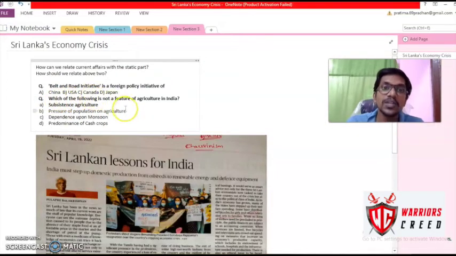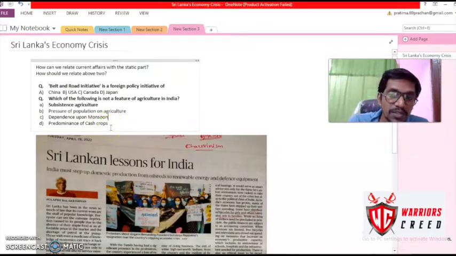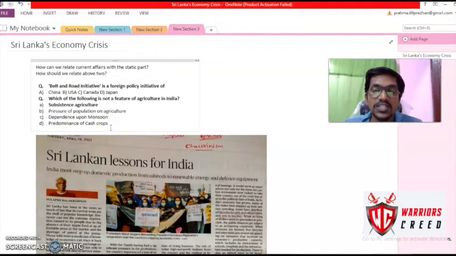Now, which of the following is not a feature of agriculture in India? A predominance of cash crops is obviously not one of its features, because in our economy farming is not like a business. We are mostly consuming whatever we are producing. So the Government of India wanted to bring some reforms to advance the agriculture sector as well. These are the questions that were asked, and both were in the news.